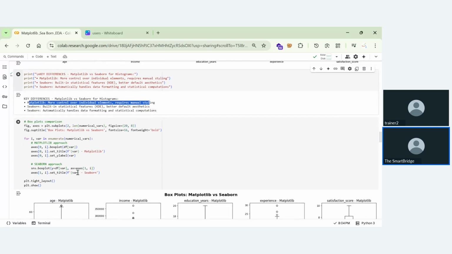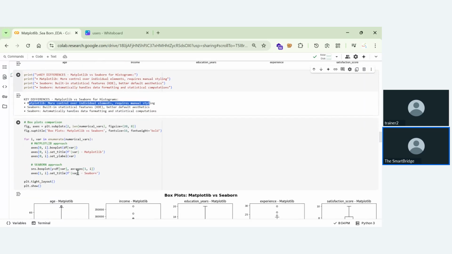Next thing we'll discuss is box plots in Seaborn versus Matplotlib. Box plots are excellent for visualizing the distribution of numerical data. What are the numerical data we're having? It's the best thing to visualize numerical data. Especially, we'll use box plots to identify outliers and understand quartiles.